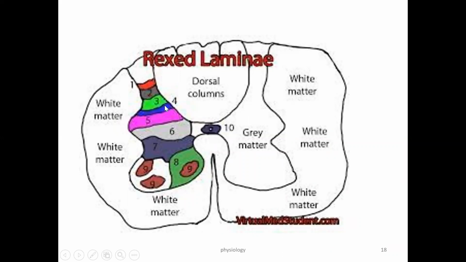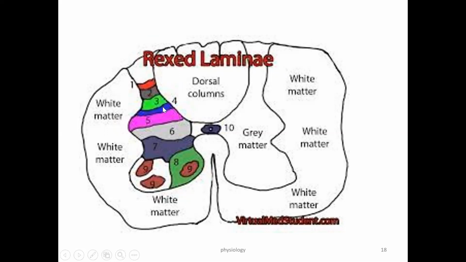What is the importance of this lamina? Lamina number 1, 2, 3, 4 are mainly concerned with sensory information. This is the posterior part, so it is the sensory component. Sensory information from the receptor enters into lamina 1, 2, 3, 4. And lamina 7, 8, 9 mainly deal with the motor system, which we are going to see in the motor system. We just focus on lamina 1, 2, 3, 4.